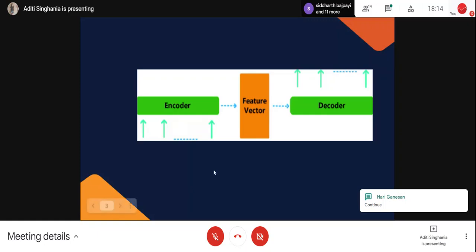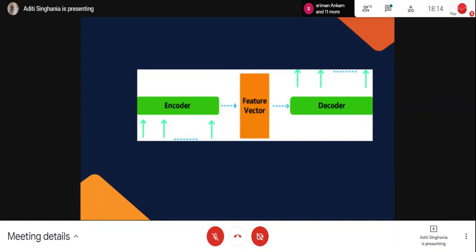Continue. Cool. Now, one thing that comes to my mind while I write my encoder model is, suppose I have a training data set with around 12,000 to 14,000 English sentences, and each of them will be different. It might be "My name is Aditi Singhania," then another sentence of 10 lines, some sentence that is only "good," and some sentence that may have a length of 200. So how would I generalize my encoder model?